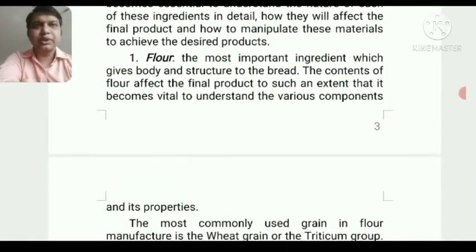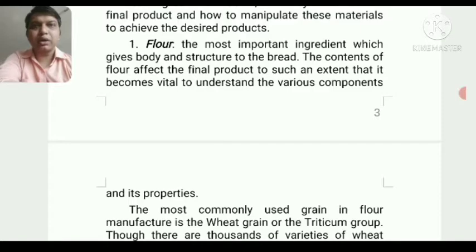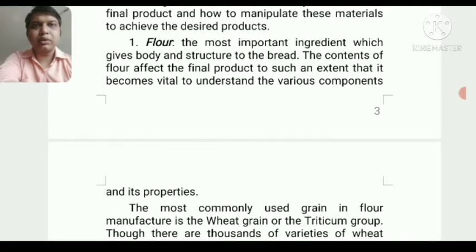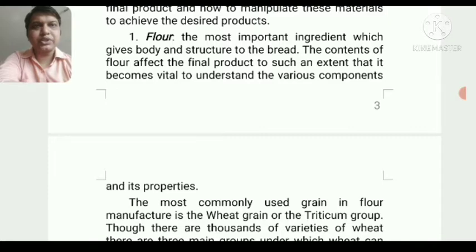So here comes the definition of flour, and we will cover which type of flour is good for making bread, where we get the perfect flour, and what the process of getting perfect flour is. This is the most important ingredient, which gives body and structure to the bread.